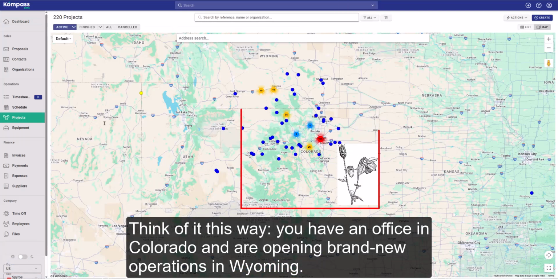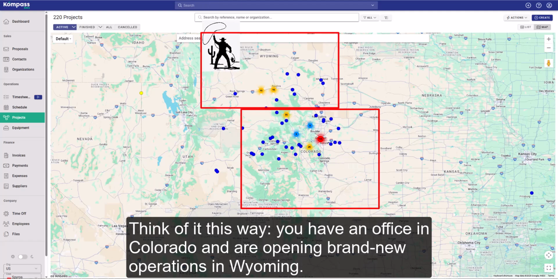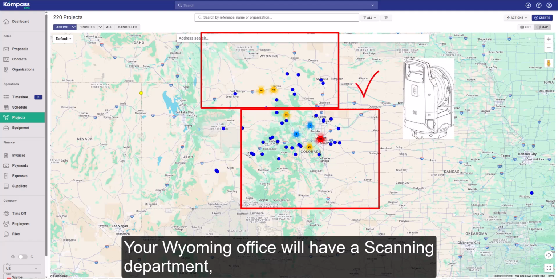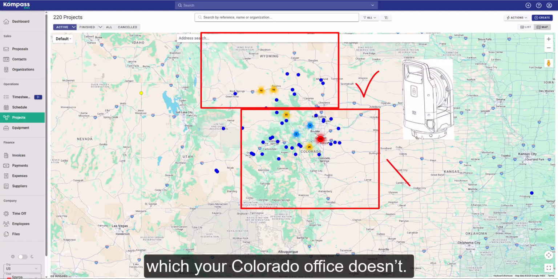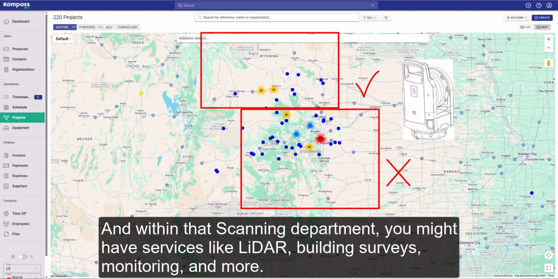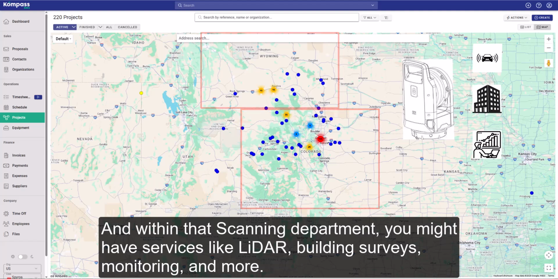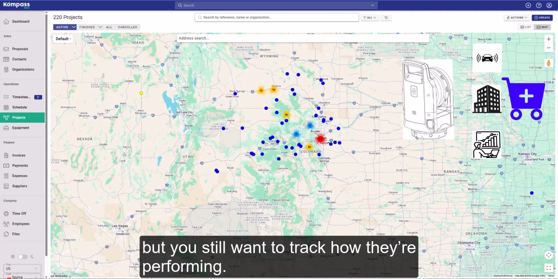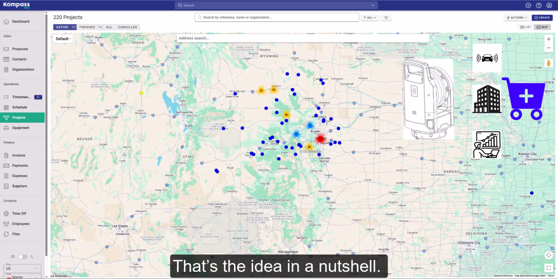You have an office in Colorado, and you are opening brand new operations in Wyoming. Your Wyoming office will have a scanning department, which your Colorado office doesn't. And within that scanning department, you might have services like LiDAR, building surveys, monitoring, and more. These services aren't big enough to form departments on their own, but you still want to track how they're performing. That's the idea in a nutshell.